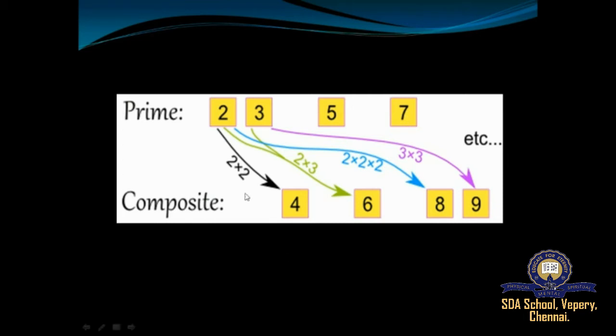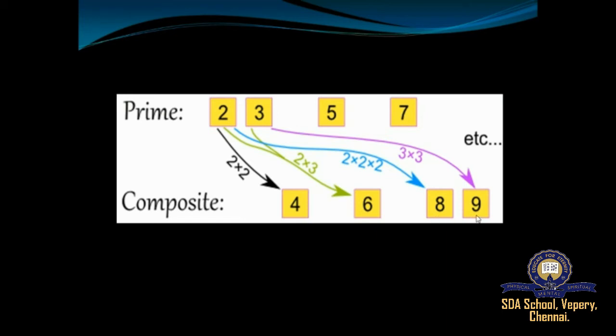Could you see here, 2, 3, 5, 7 are all prime numbers because they go only in the 1 table and the number itself, whereas composite numbers are 4, 6, 8, 9. 4, 6, 8, 9 have more than two factors.